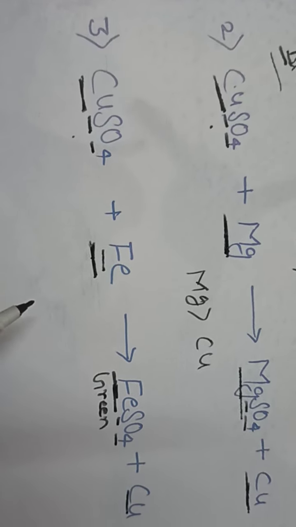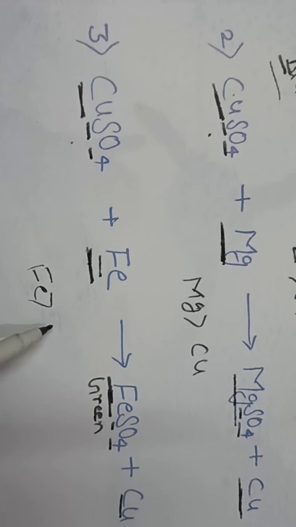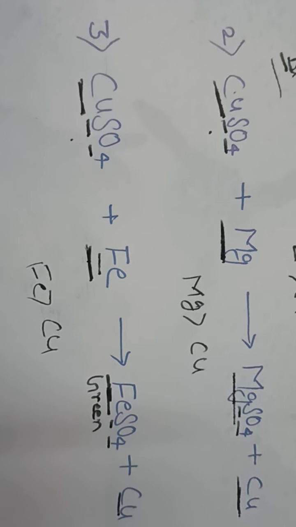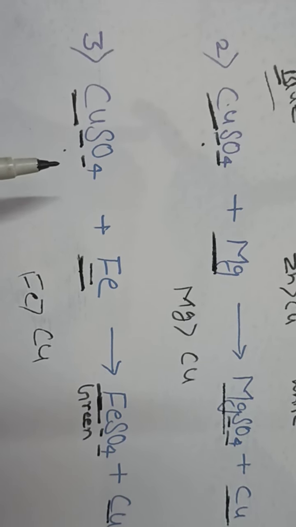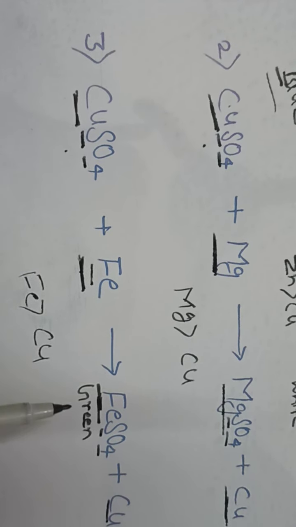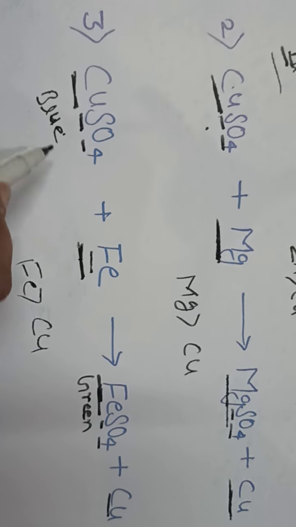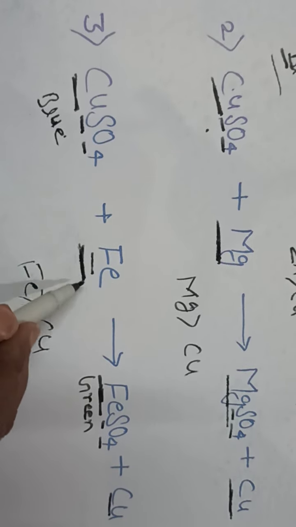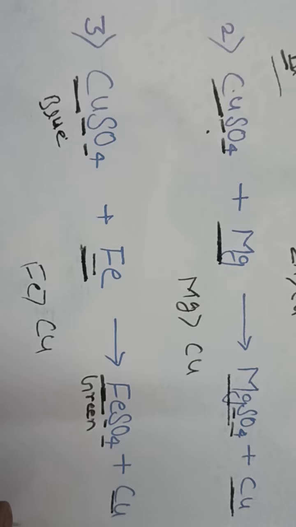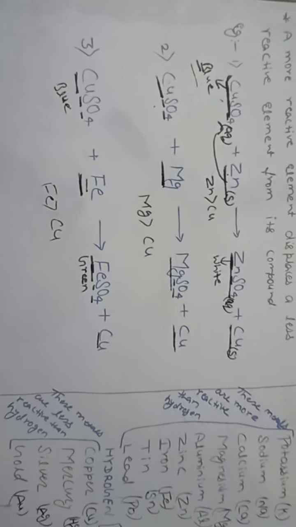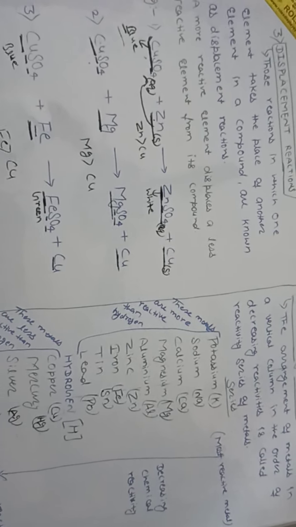So you can see here that this displacement reaction occurs because iron is more reactive than copper, so iron displaces copper from copper sulfate solution, and the deep blue color of copper sulfate solution fades due to the formation of a light green solution. This is a blue solution, and due to the reaction of this with iron, it will change to a light green solution of iron sulfate. Okay, so I think now you understood what a displacement reaction is and why you should know about the reactivity series of metals.